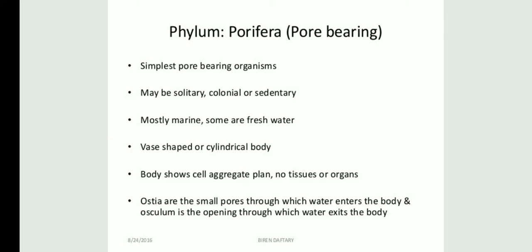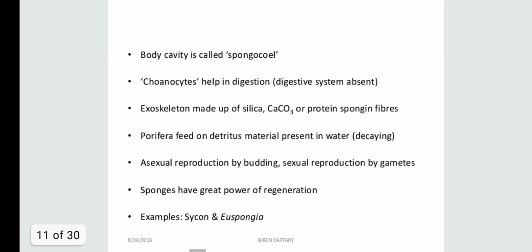Talking about their shape, they are vase shaped or they may have a cylindrical body. Students, their body shows a cell aggregate plan and there is no tissue or organ system. So we can say that their body shows a cellular level of organization. Ostia are small pores through which water enters the body and the osculum is the opening through which water exits the body. So there are two openings here, ostia and osculum. Their body cavity is called spongocoel.